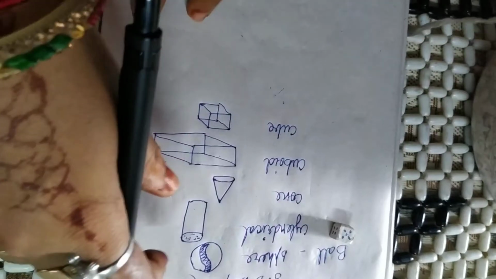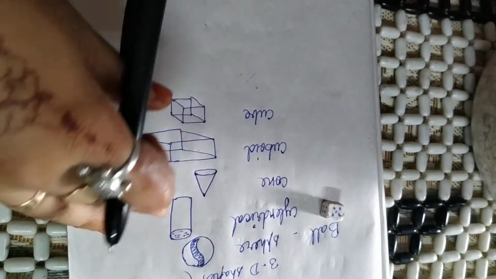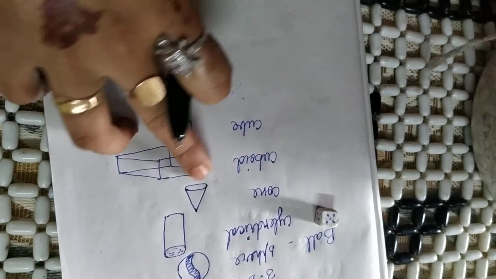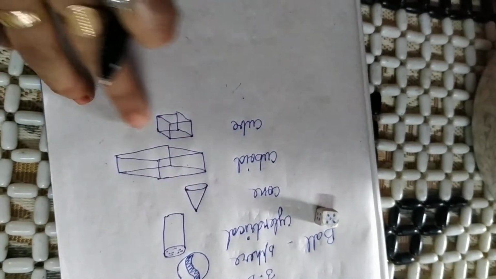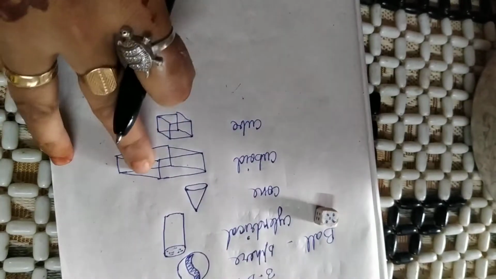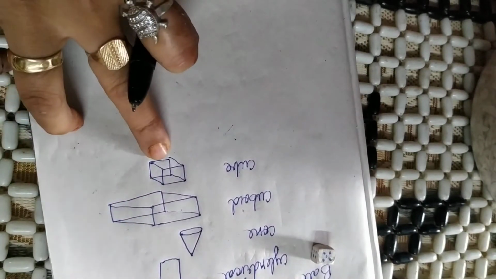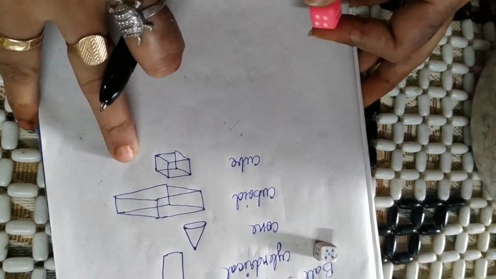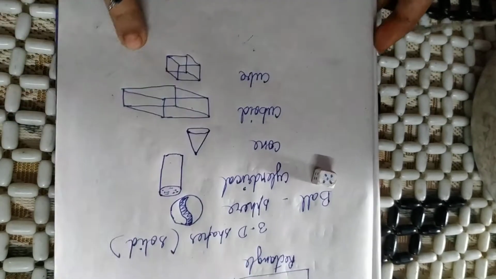So these are 3D shapes. This round shape is sphere. This glass type of shape is cylindrical shape. This triangular type shape is cone. This rectangular shape is cuboid, and this square type shape is cube. Okay children, so these all are called 3D shapes.